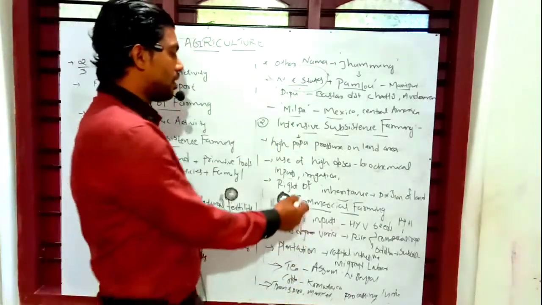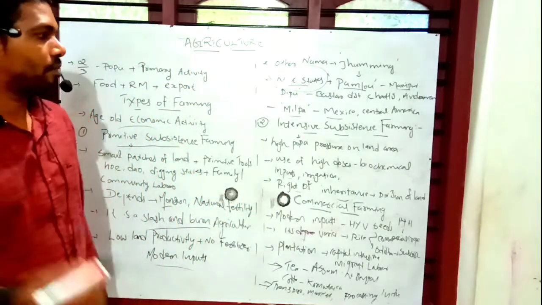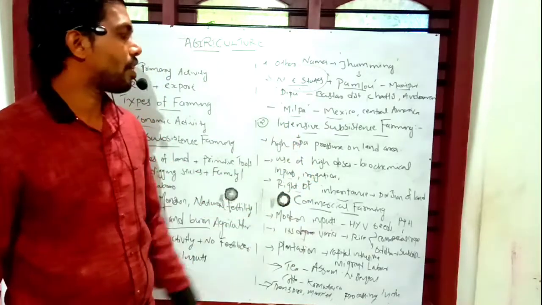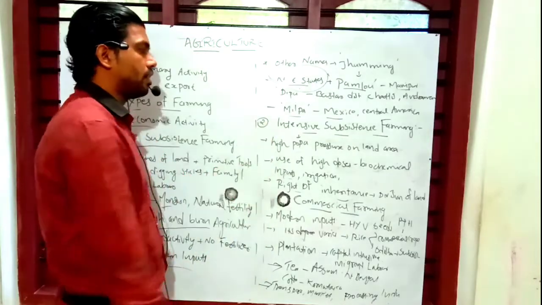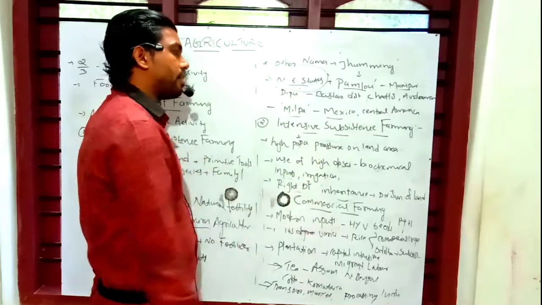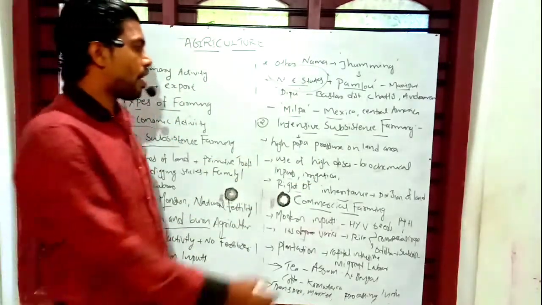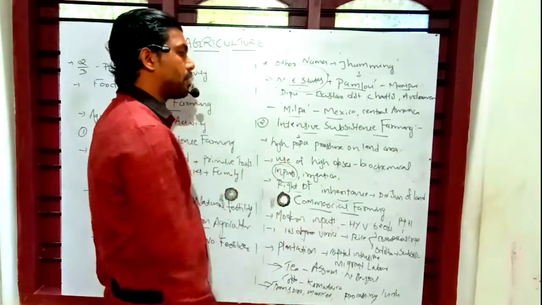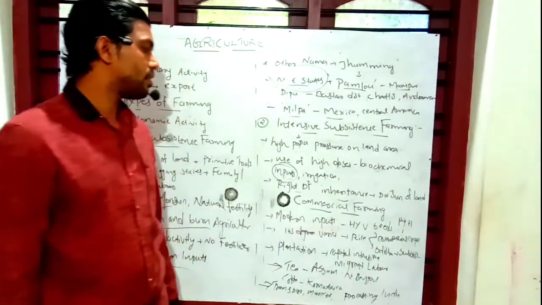Later, as a result of the right of inheritance law, division of land happens, negatively affecting the productivity of intensive subsistence farming in India. So once again, the second system is commonly called intensive subsistence farming. It is cultivated where there is high population pressure on land, with high doses of biochemical inputs and large scale irrigation.